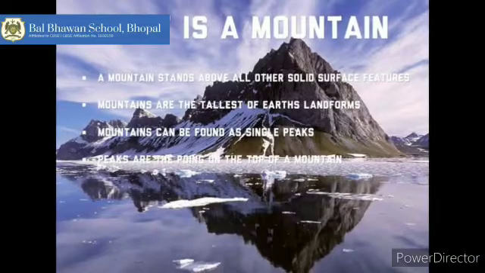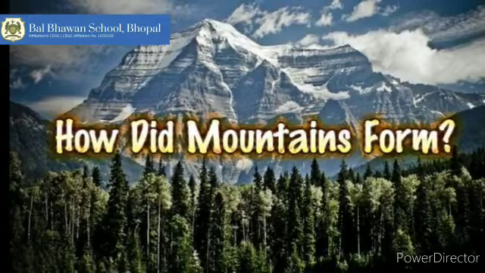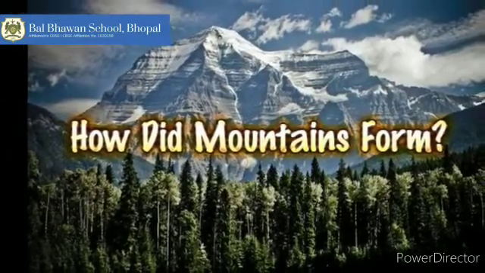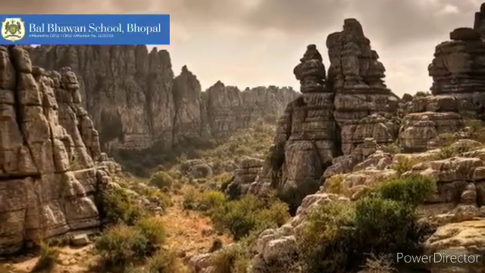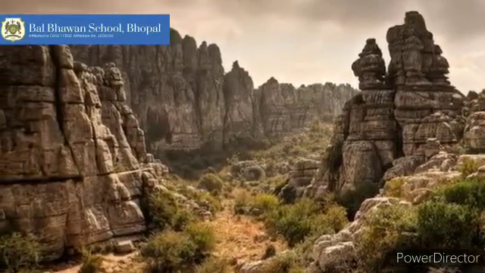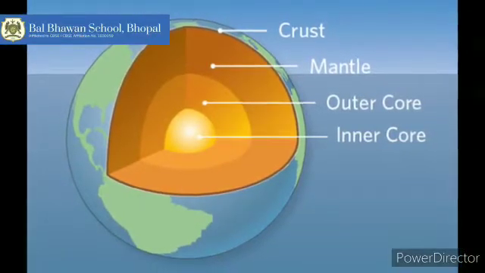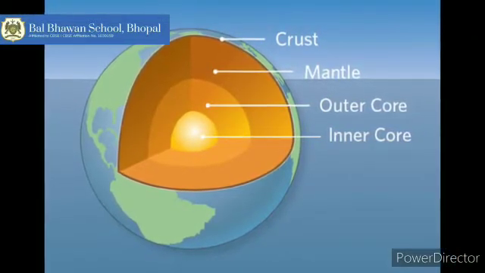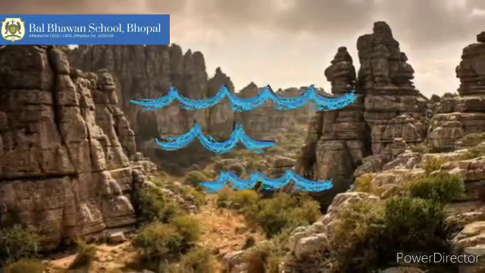Now, an interesting question is, how do mountains form? First, let's start with what mountains are made of. Mountains are made of the same stuff that we all are standing on right now, the hard rock layer of the Earth's surface called crust. The dirt, the rock and all of the land on the planet are parts of the crust, and it covers the whole Earth, even the land that's underwater.